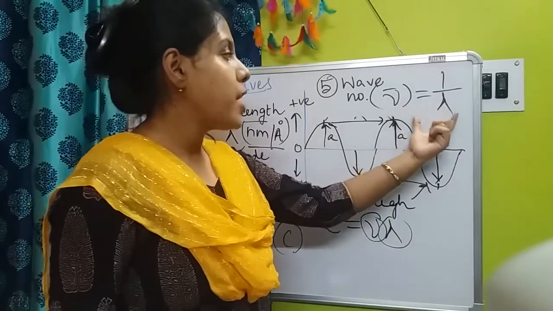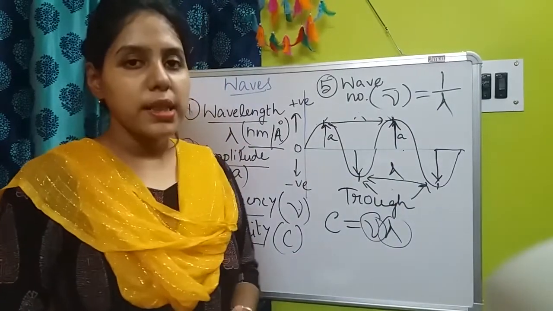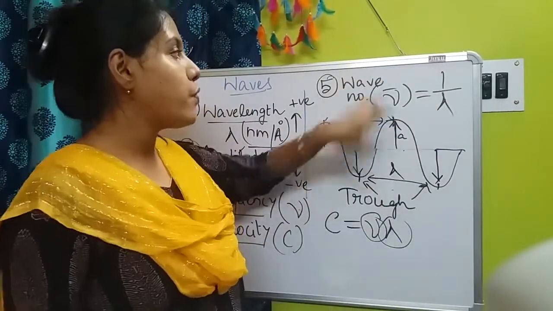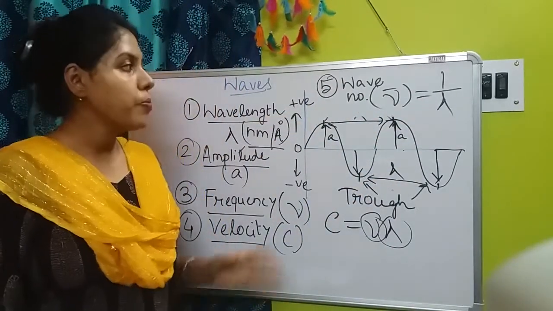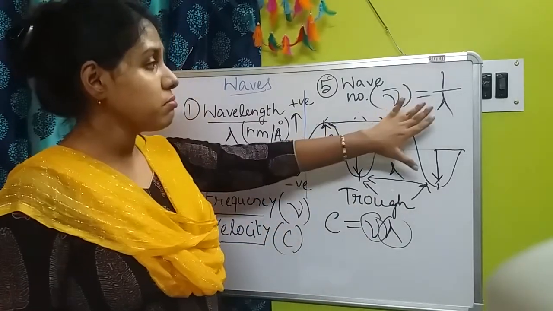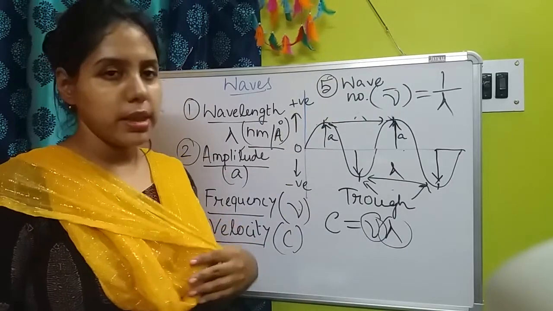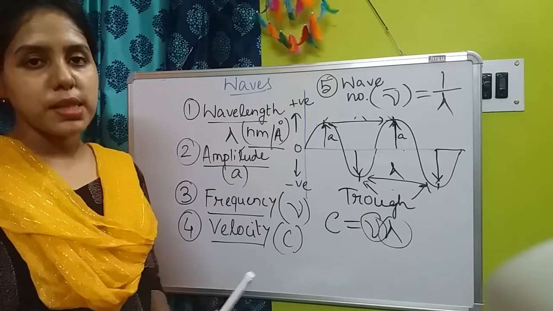So in the distance of one wavelength, the number of waves formed is known as wave number. Wave number is got by dividing 1 by lambda, the wavelength. So these are the 5 properties of waves.